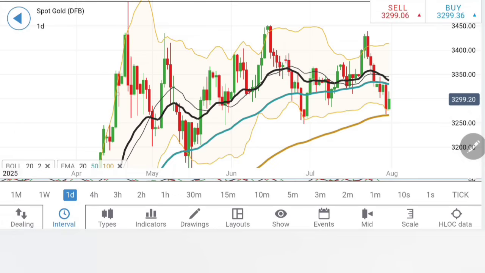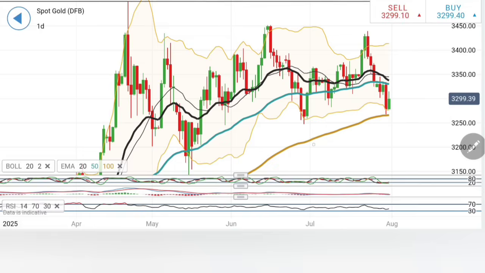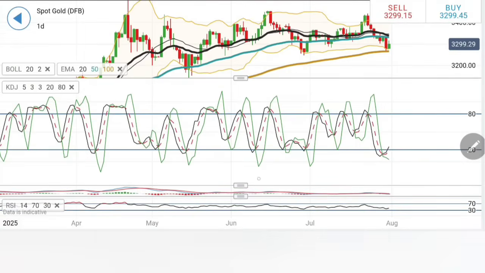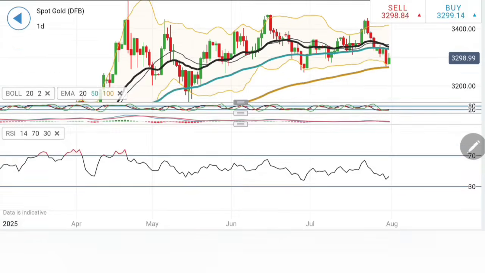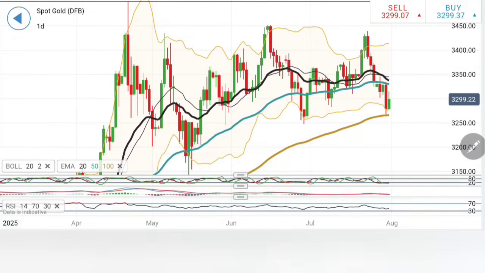Right now I can see a greater struggle. I can see a resilience here, a resistance here on the downside. In order to break below 3250, it requires a lot of effort, and today could be one of the days where it may try to do so. We have to watch out for today's move. This is going to remain very important. See, the stochastic is oversold here, while the MACD is still trading bearish in the crossover, trading with divergence. The RSI has dropped.